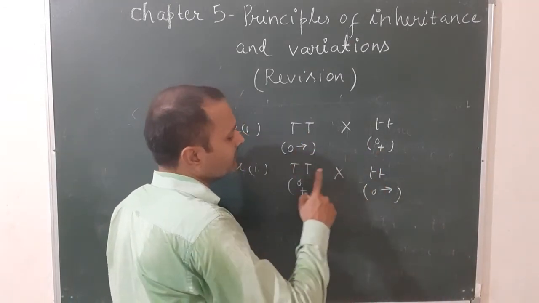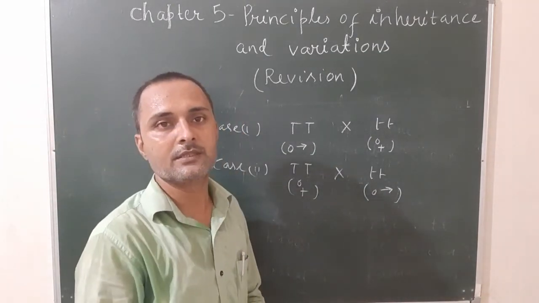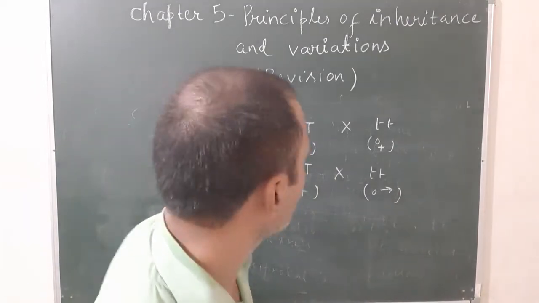In the second case, the first one is female and the other is male. So there are reverse sexes. This is known as reciprocal cross.